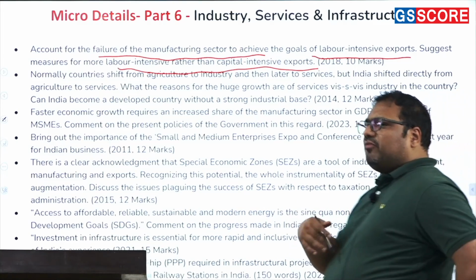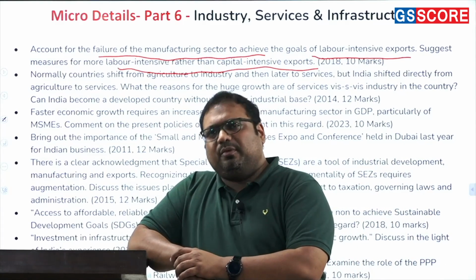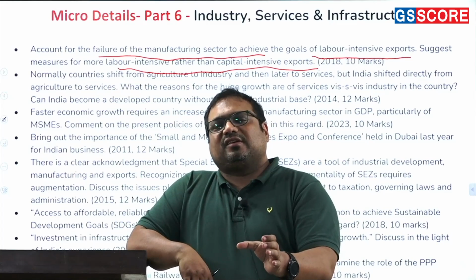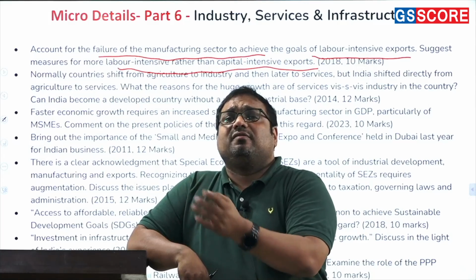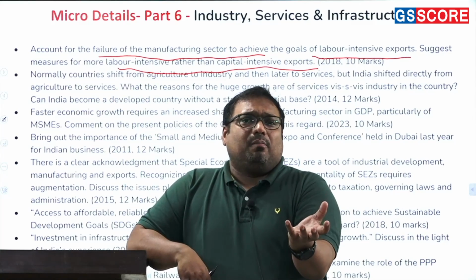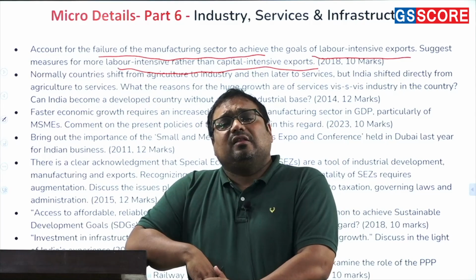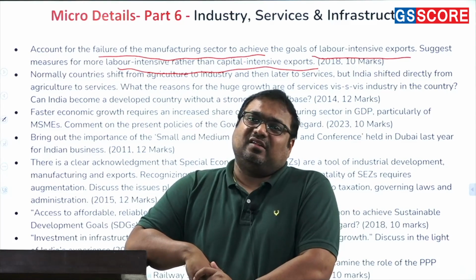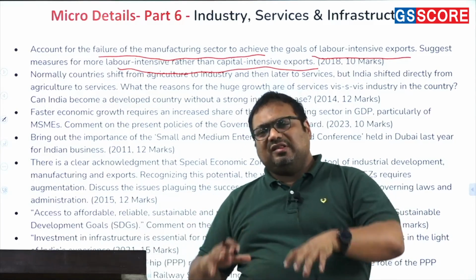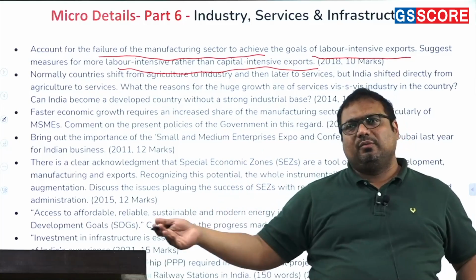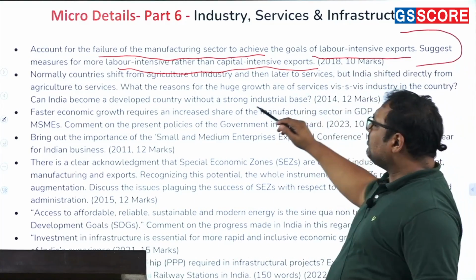And then we cannot even say that we have to export only labor-intensive products, because that will be very difficult. For example, India is exporting a lot of iPhones now. Apple is manufacturing a lot in India. In future, we want to develop microprocessors in India, the chip manufacturing in India. Then those will also be exported, but that is highly capital intensive. So it will be a mix. One sector will bring us revenue, another will bring us jobs. Okay, so that is how we need to look at it.